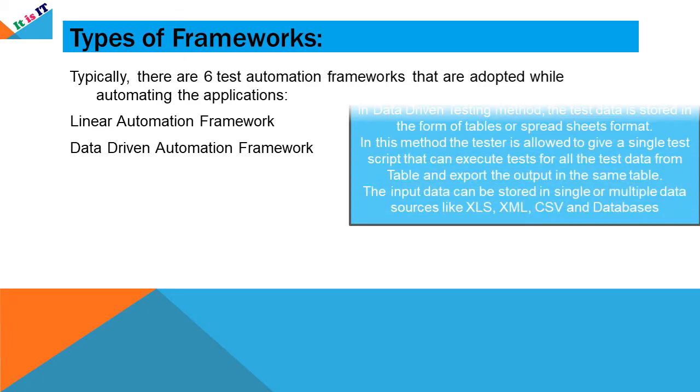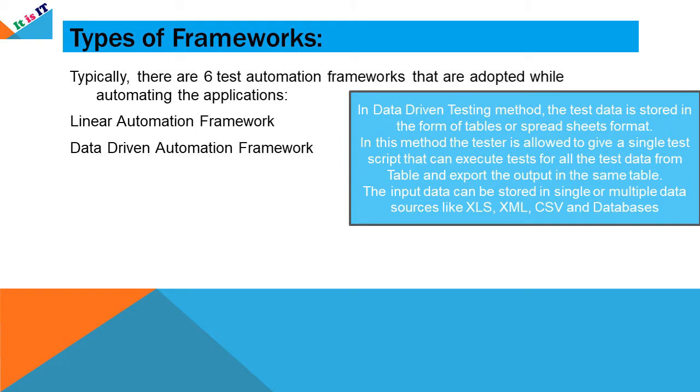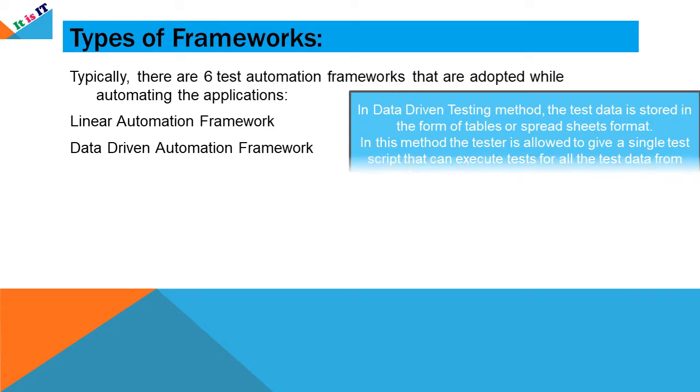In data-driven automation framework, the test data is stored in the form of tables or spreadsheets. In this method, the tester is allowed to create a single test script that can execute tests for all the test data from the table and export the output into the same table. The input data can be stored in single or multiple data sources like XLS, XML, CSV, or even databases.